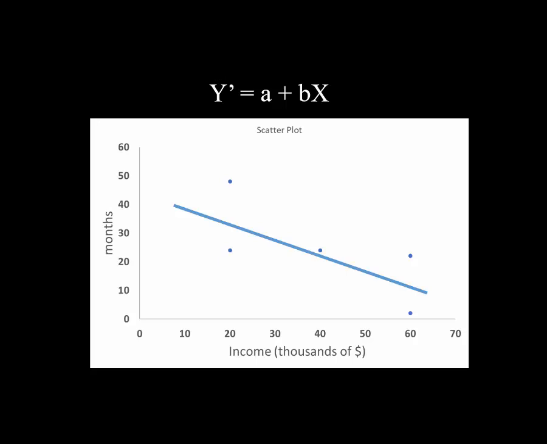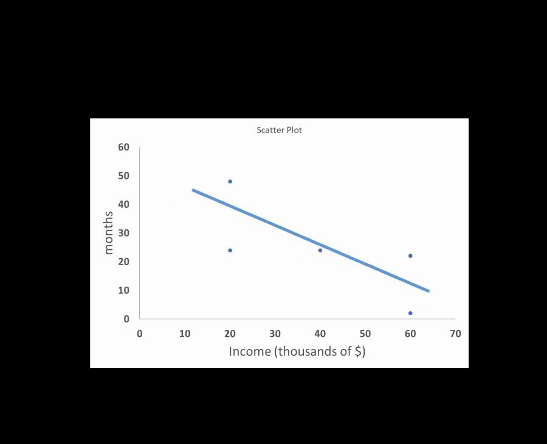Anyway, we can use a line, but which line? I mean, that line right there looks pretty good. So this one is okay, but what about this one? Or maybe this one? Oh, well, what I want, of course, is the one that gives me the best possible prediction, or in other words, the prediction with the least error.